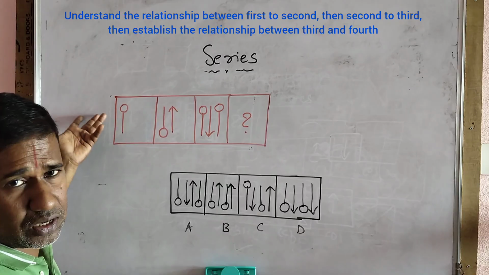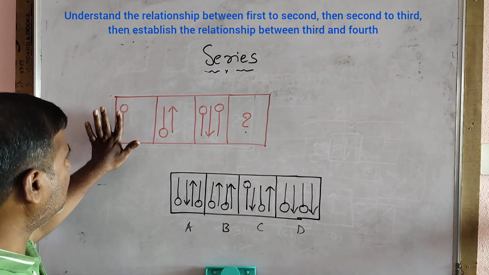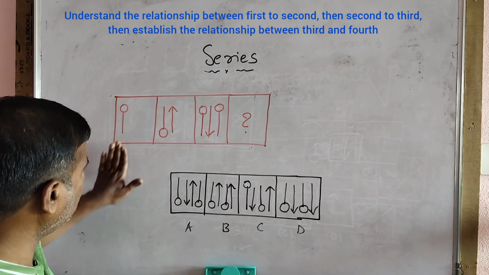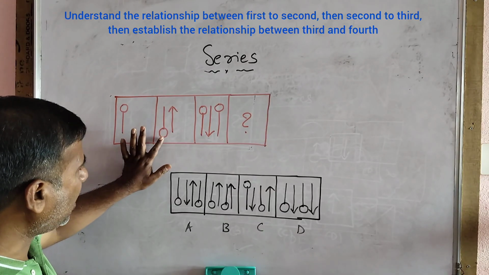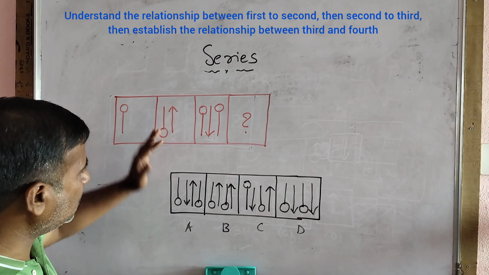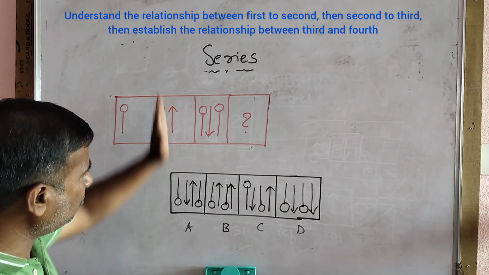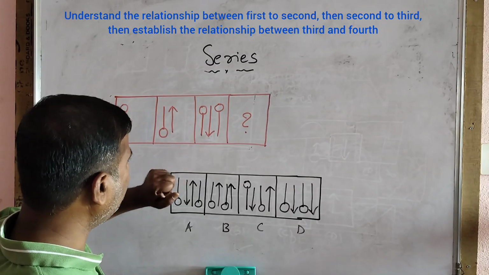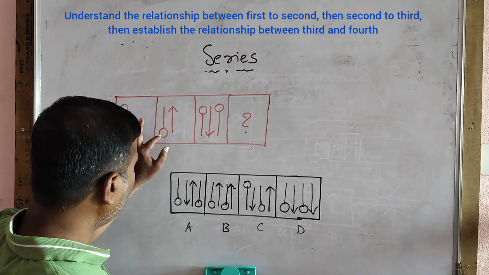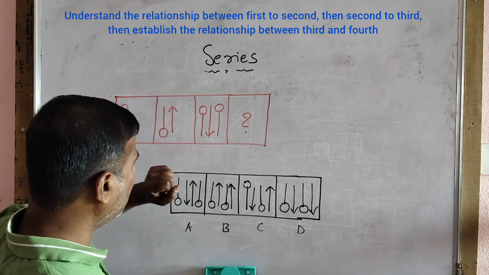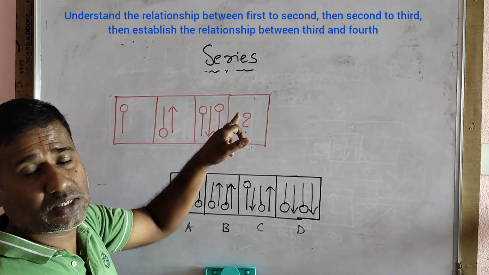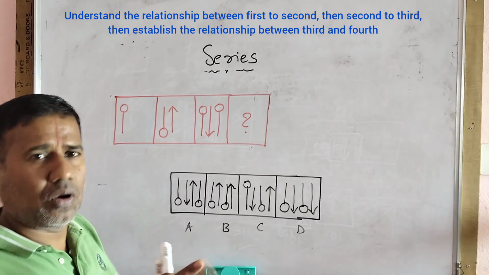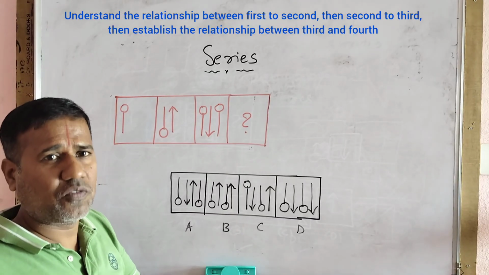You see there is a matchstick or lollipop, whatever it may be. Assume that this is a lollipop. In the next figure, it has exactly reversed. It is going up, it has become down. And after that, to the opposite of this, as it is going down, the arrow came in the opposite direction. From here to here, that is the change. In the next step, you see the lollipop again rotated, down became up, the arrow up became down, and again a new lollipop has come. So in this question, a lollipop and arrow are coming by following some logic.